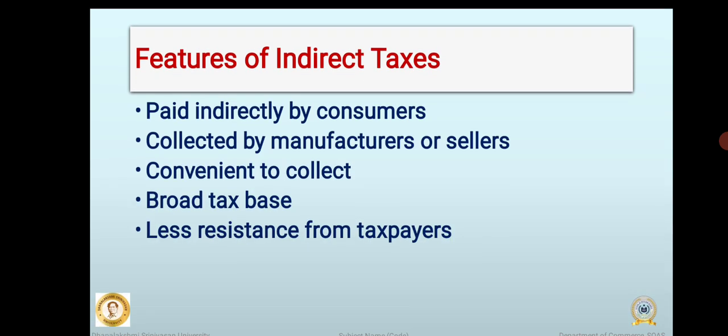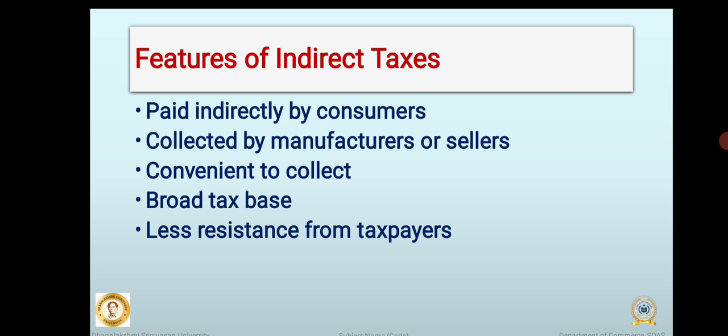Features of indirect taxes. Indirect taxes have several important features that distinguish them from direct taxes. First, indirect taxes are paid indirectly by consumers. Consumers do not pay these taxes directly to the government. Instead, the tax is included in the price of goods and services.